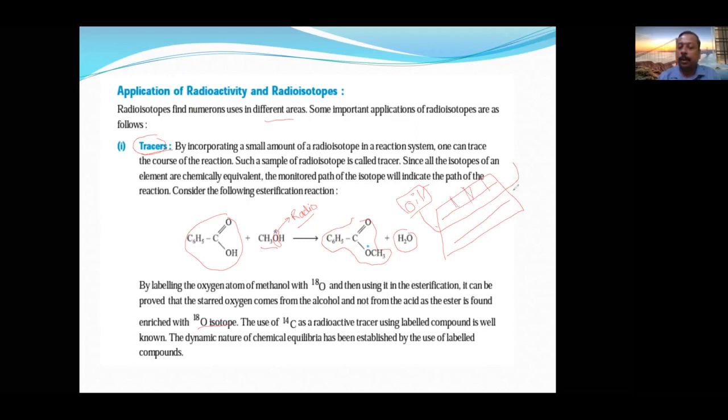And suppose there is a leak here, then the number of radiations coming out will be higher at that point, and the number of rays will be more. This is how we identify where the leak is. That is called a tracer element. That was the first application, the tracer element. Now I think it is clear to you. Now let us see the next application.